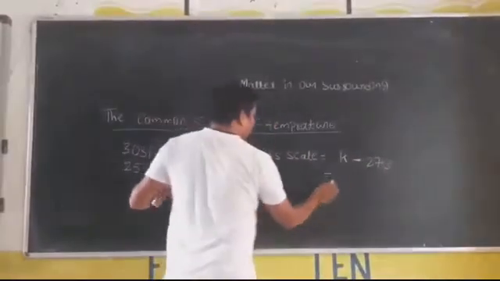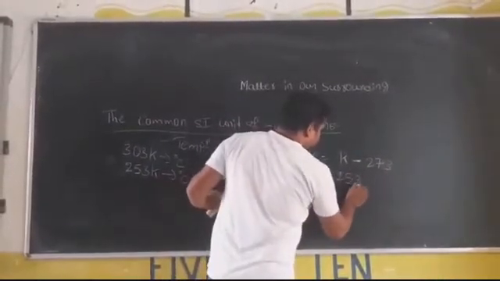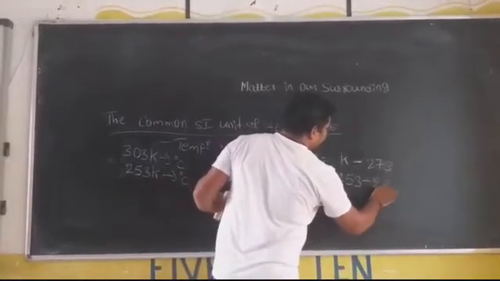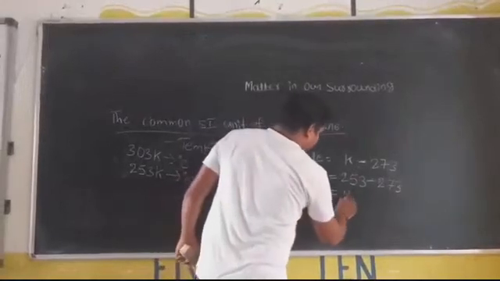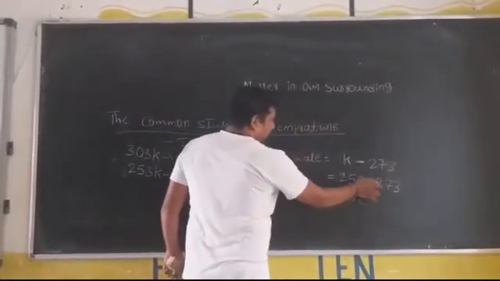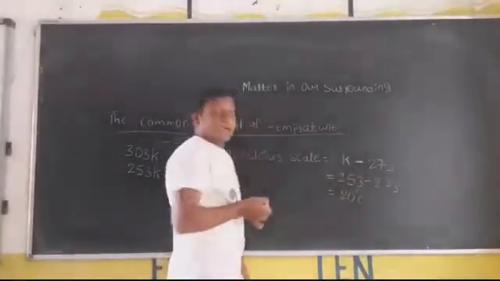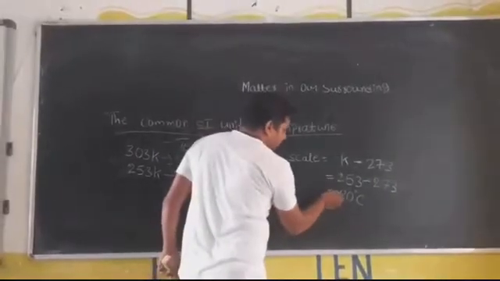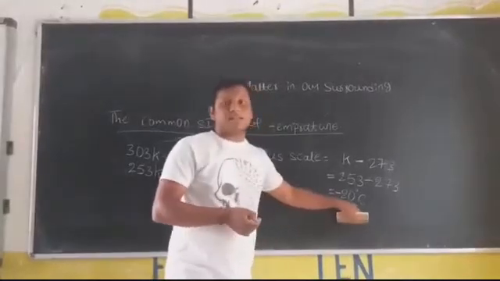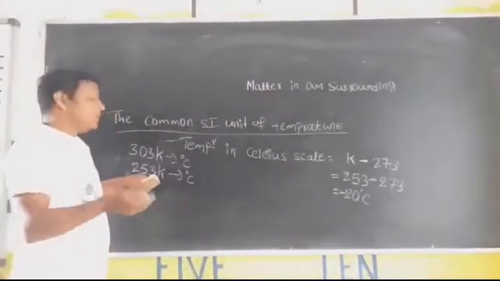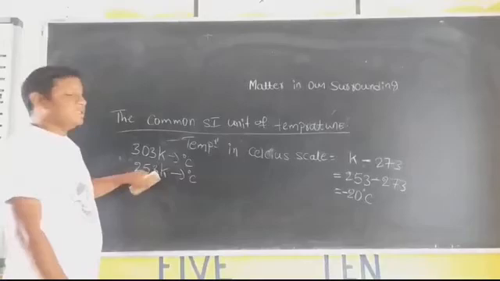Kelvin scale is 253 minus 273. And what is our answer? That is 20 degrees Celsius. The minus sign goes with the higher number, so it should be a minus sign only, meaning minus 20 degrees Celsius, which we denote in the Kelvin scale as 253.